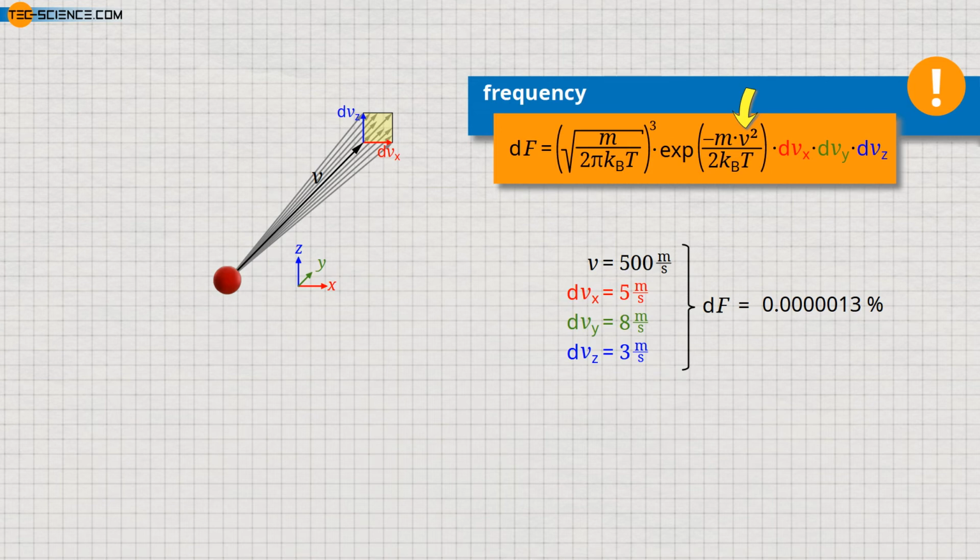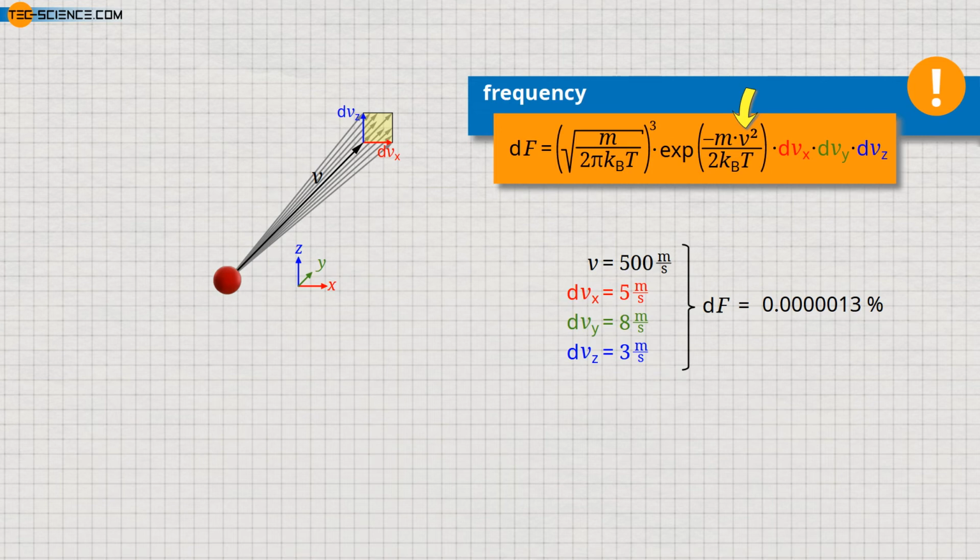This is a good thing, because it is assumed that the direction of the velocity does not play a role in the frequency distribution. After all, an isotropic gas was assumed, in which the probabilities for the occurrence of certain velocities should not depend on the direction. Thus, for the frequency distribution, the direction of the velocity is not decisive, but only the speed.